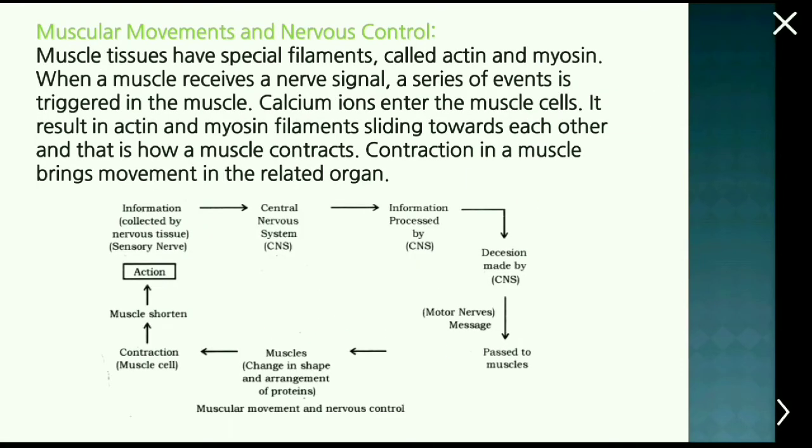Muscular movements and the nervous control. Muscle tissues have special filaments called actin and myosin. When a muscle receives a nerve signal, a series of events is triggered in the muscle. Calcium ions enter the muscle cells. It results in actin and myosin filaments sliding towards each other, and that is how a muscle contracts. Contraction in a muscle brings movement in the related organ.